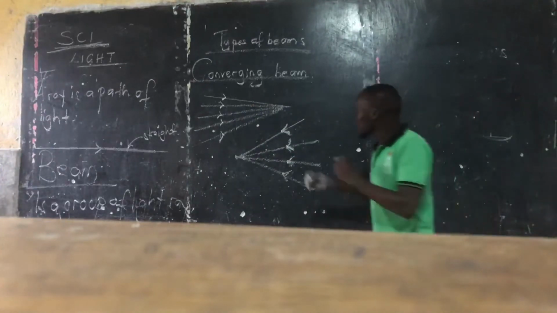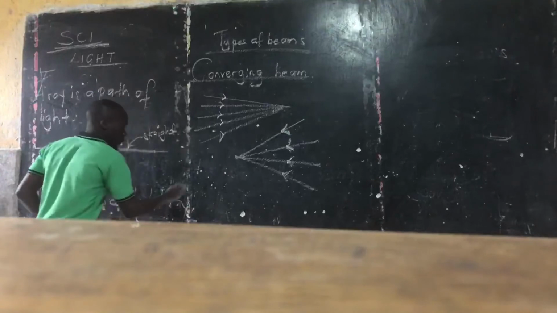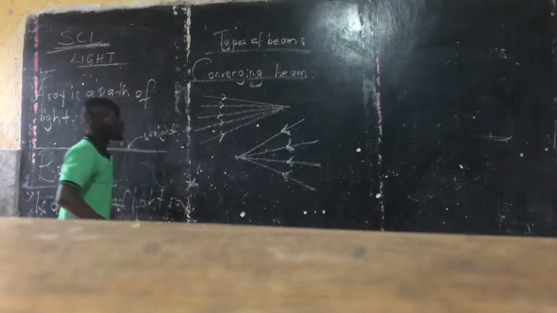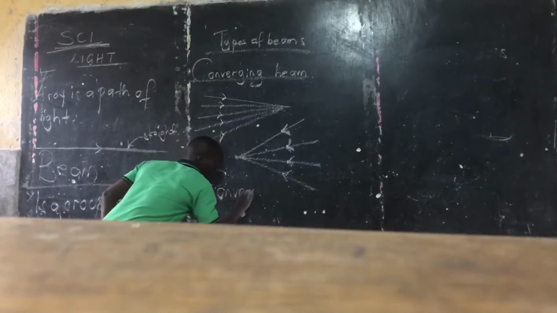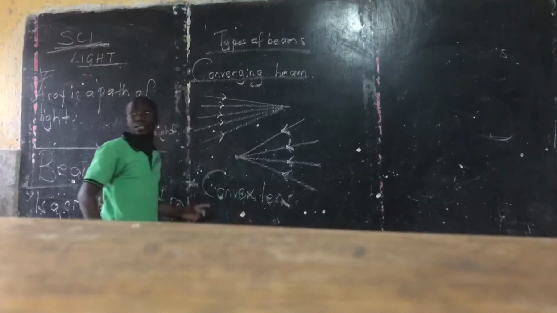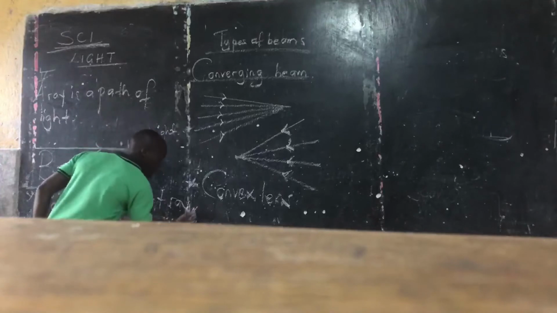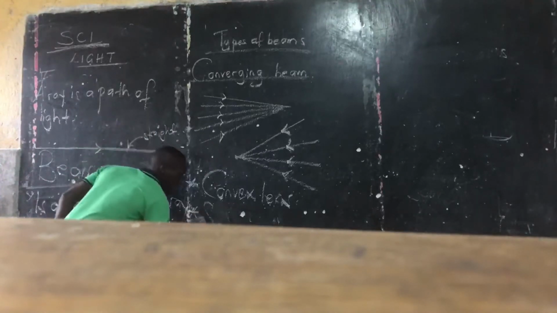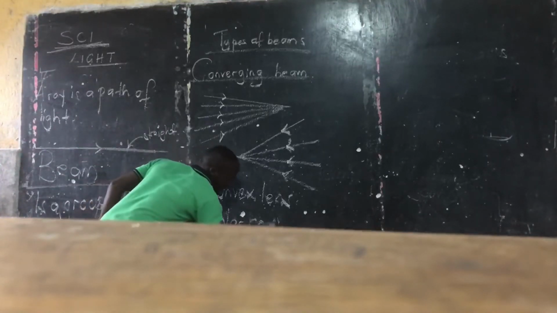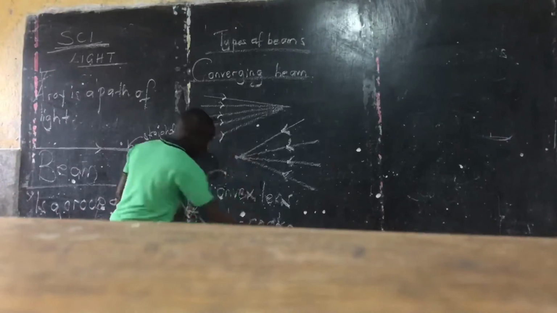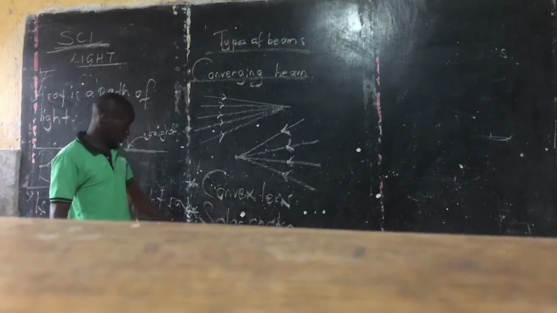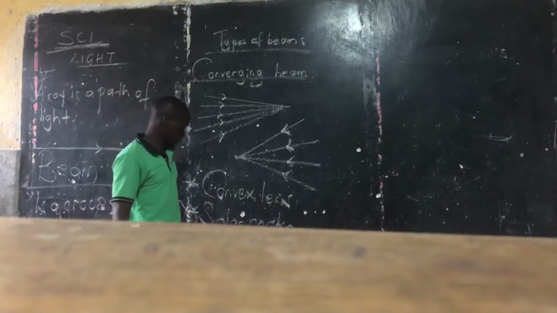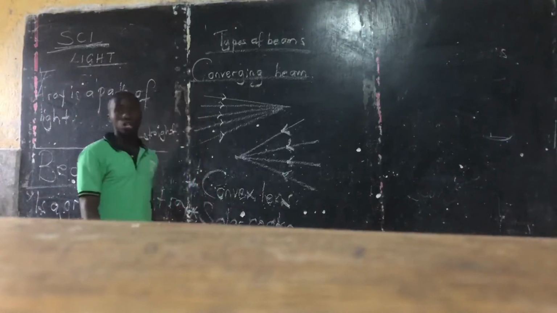And which things can produce this type of beam? What can produce the converging beam? You have the convex lens. A convex lens can produce a converging beam. Even a solar heater, a solar cooker, we shall see a solar cooker. This one also converges light rays from the sun. So these produce converging beams.